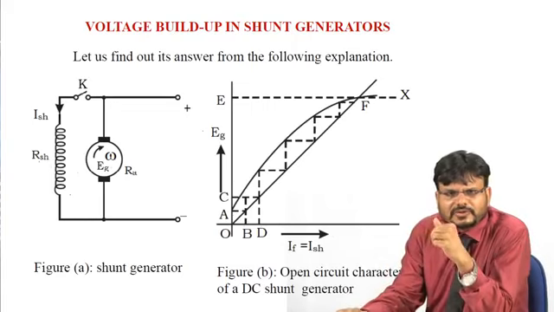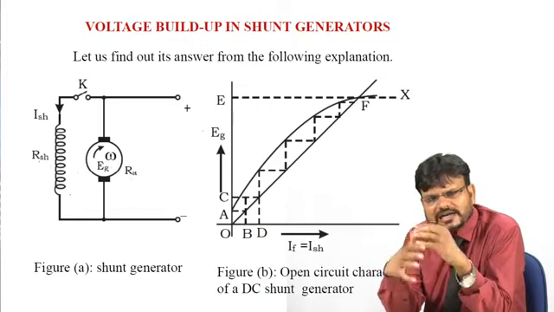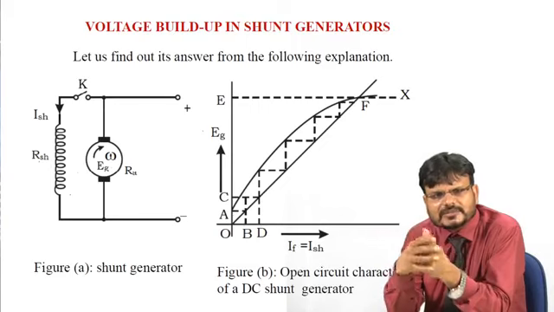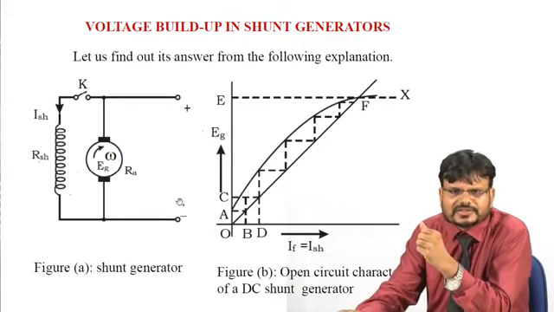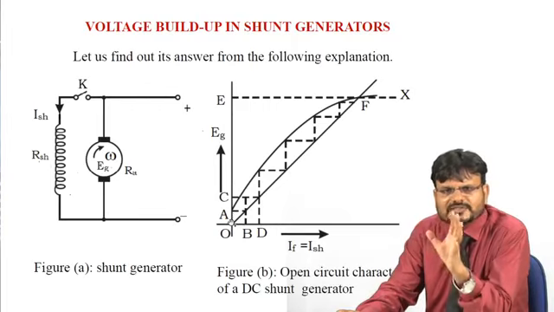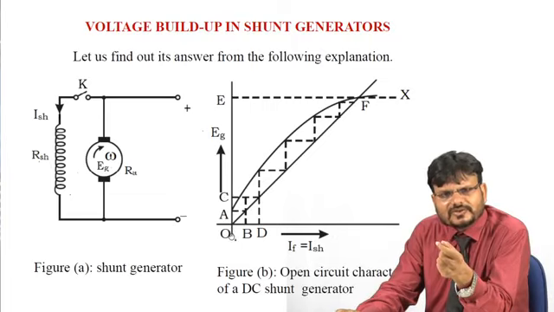Due to this flux, if the armature is rotated in this residual magnetism, it will generate some induced EMF, and this induced EMF can be denoted as OA. So this OA is the generated voltage due to the residual magnetism only, right? And due to this, some current will flow. This current can be shown as OB.